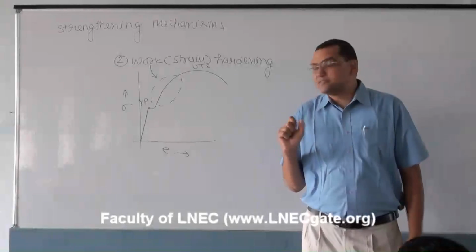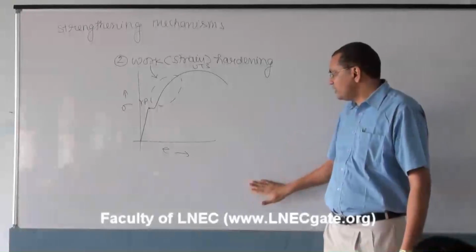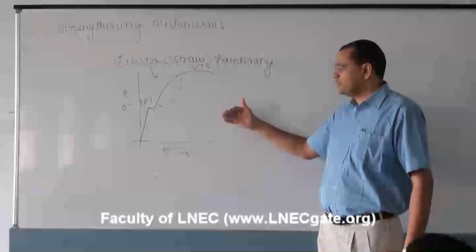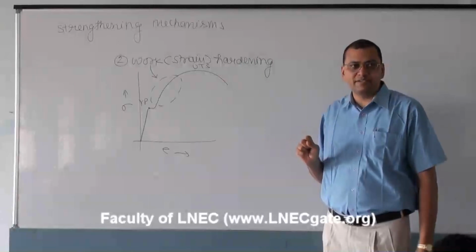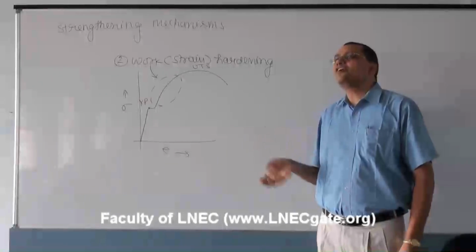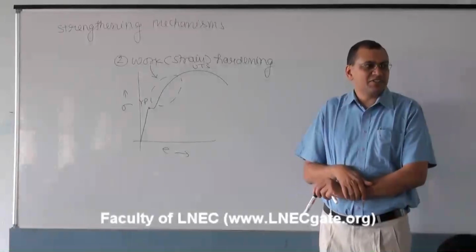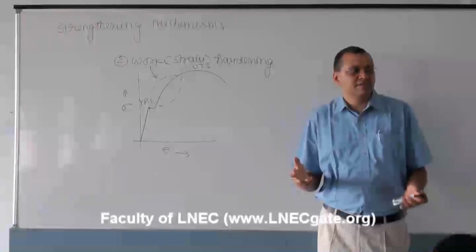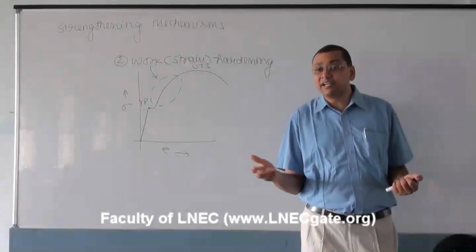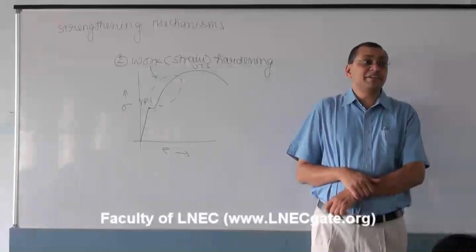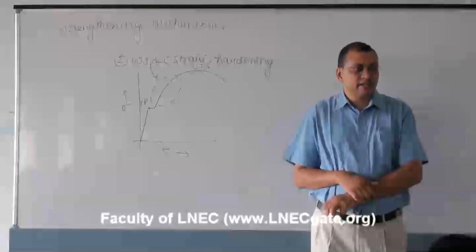What exactly happens when you load any material and the stress goes beyond the yield point? The number of dislocations in the material increases. How exactly do dislocations multiply? This explanation was given by two scientists, Frank and Read.